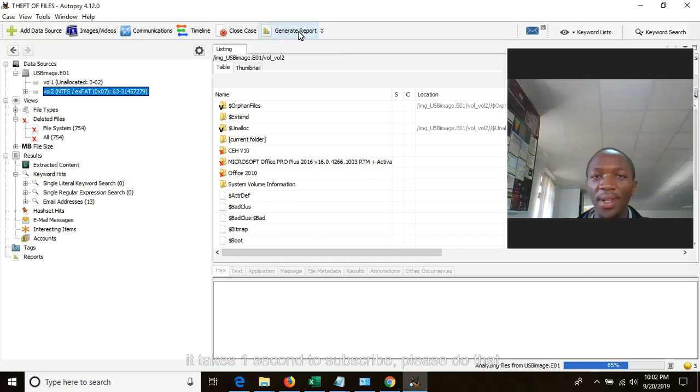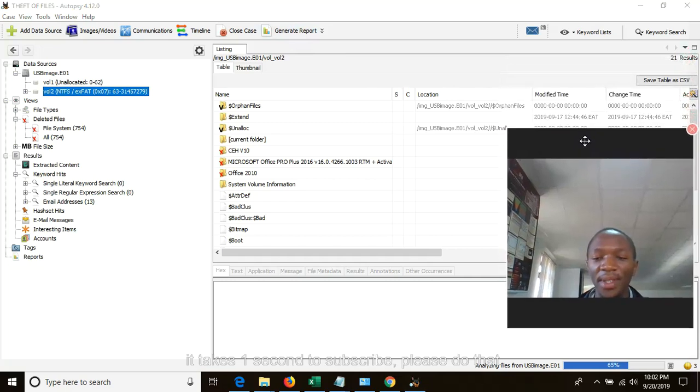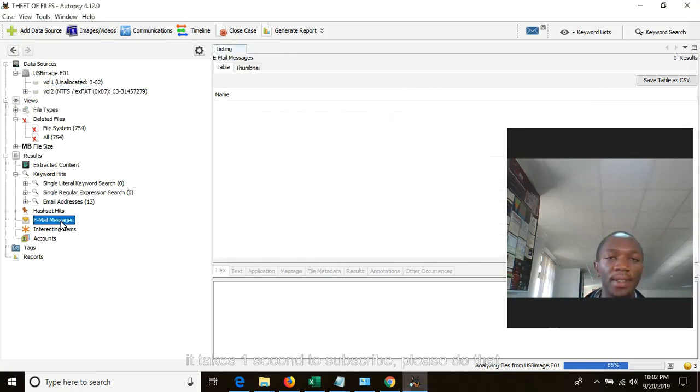There is a button or panel for creating a report. So let's wait for it to complete analyzing files from the USB. Now it is 65 percent. So let's keep on waiting. Finally, we'll create a report, and we'll be able to access it from our browser.